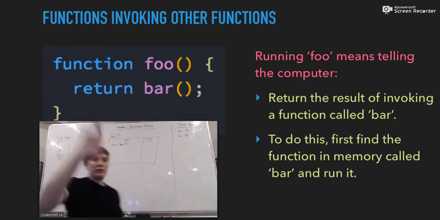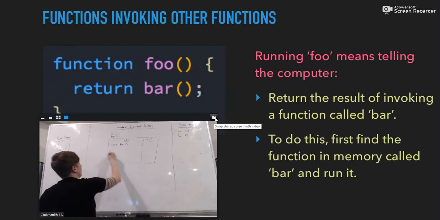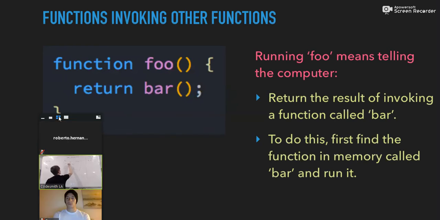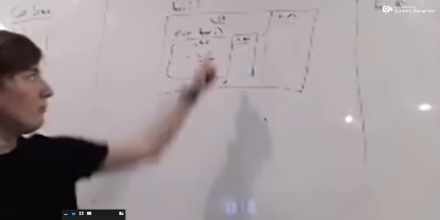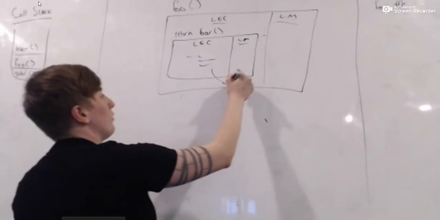And what else happens, Sam? Oh, and then you open up another execution. Yeah, we get a new local execution context with a local memory. And then bar does whatever bar is going to do, and maybe it returns out some value.